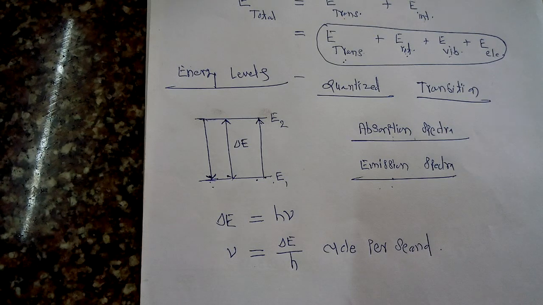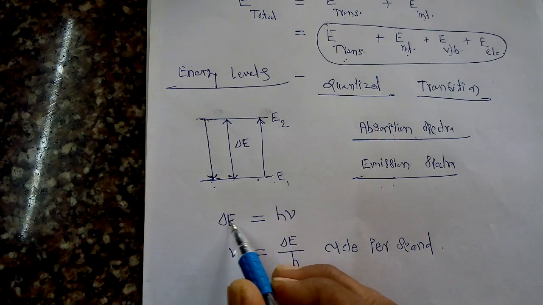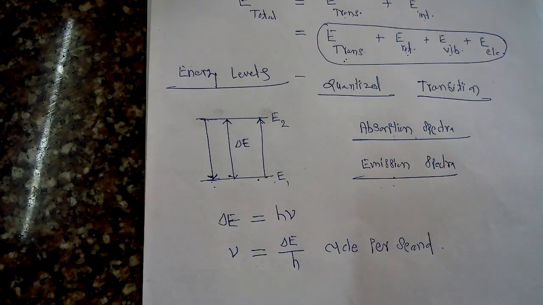So this is a simple energy relation that is present whenever we consider the change in energy of a molecule during the absorption or emission interaction. This much amount of energy is involved during the absorption or emission of a particular molecule from one energy level to another energy level.